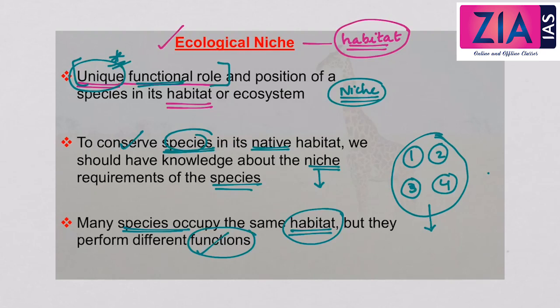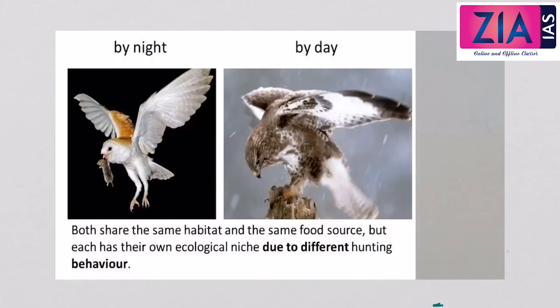Now let's see an example. So here both share the same habitat and the same food source, but each has its own ecological niche due to different hunting behavior. So here we will see that both these species have the same habitat.